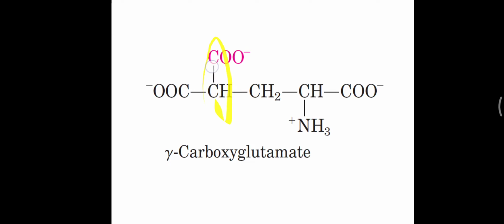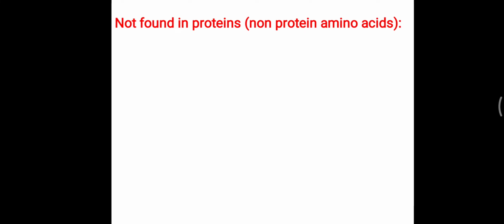So over the gamma carbon, that carboxylic group is attached, that is COOH, so that is called gamma carboxyglutamate or glutamic acid. So these three are particular derived amino acids which are found in the protein.